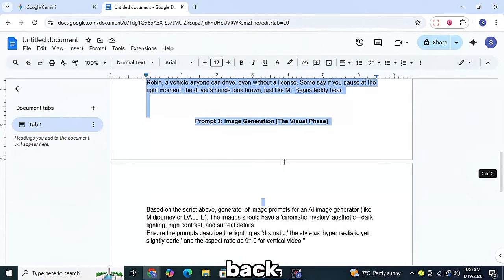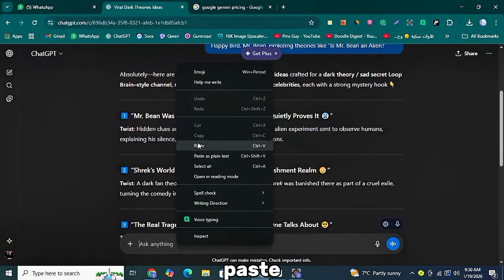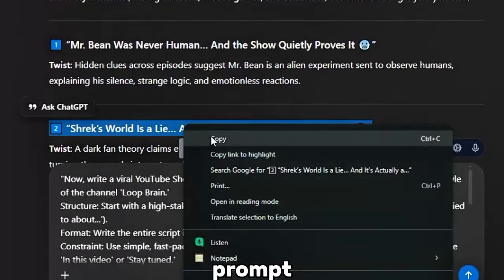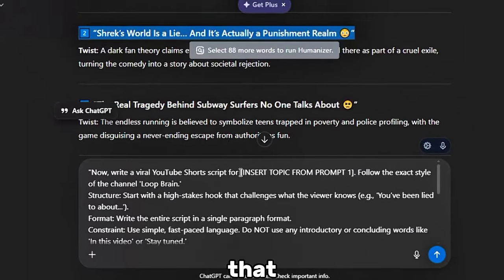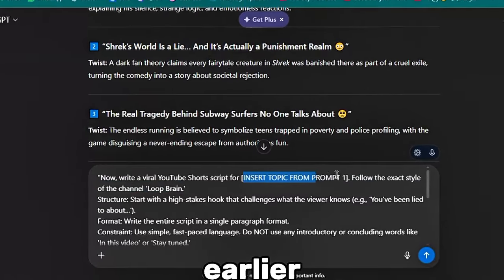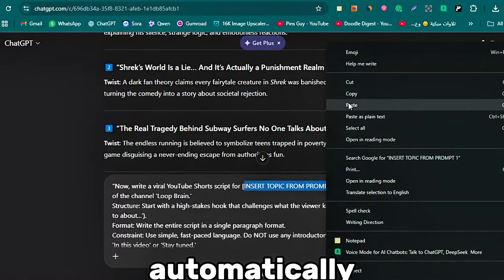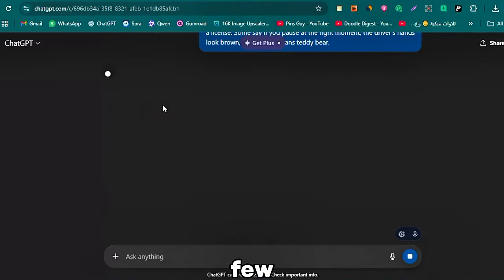For this, go back to the Google Docs link I provided earlier and copy the complete script writing prompt. Then return to ChatGPT and paste that prompt into the chat box. In the first 2 lines of the prompt, you will see brackets that say, "Add your topic." Remove that text and paste the topic you selected earlier. After that, click on the Generate button and ChatGPT will automatically generate the full script for you. By following this process, your script will be ready to use in just a few moments.